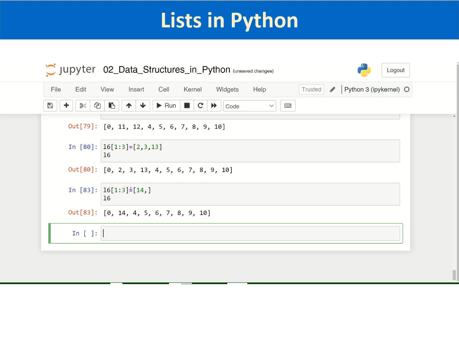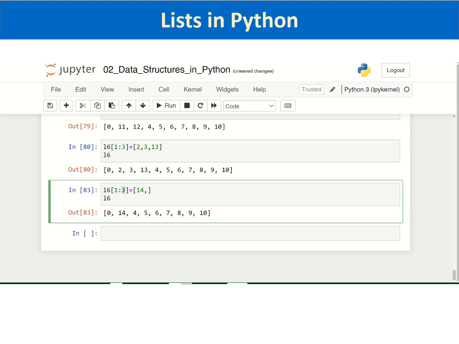So otherwise, let us say you intend to change elements 1, 2 and 3. However, you are passing only 2 elements. But when you execute this cell again, what will happen is, because these methods are changing the list in place, and therefore this output is L6 now.